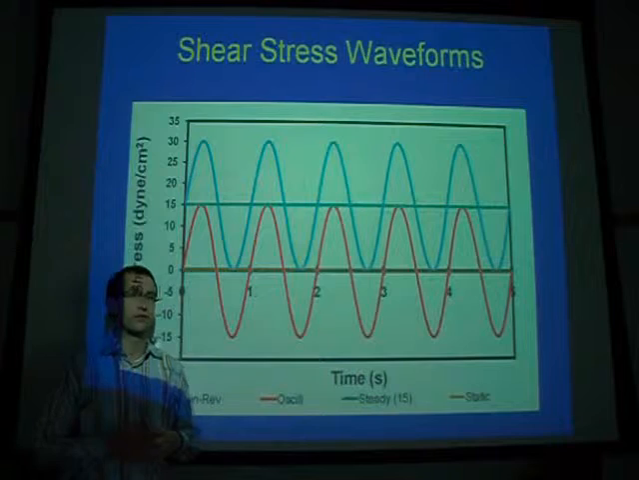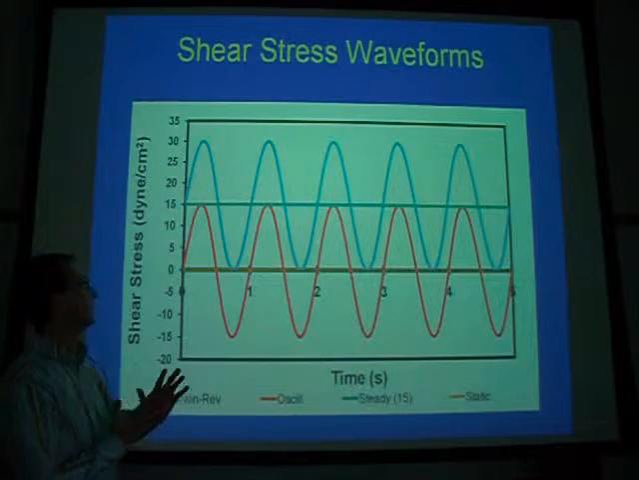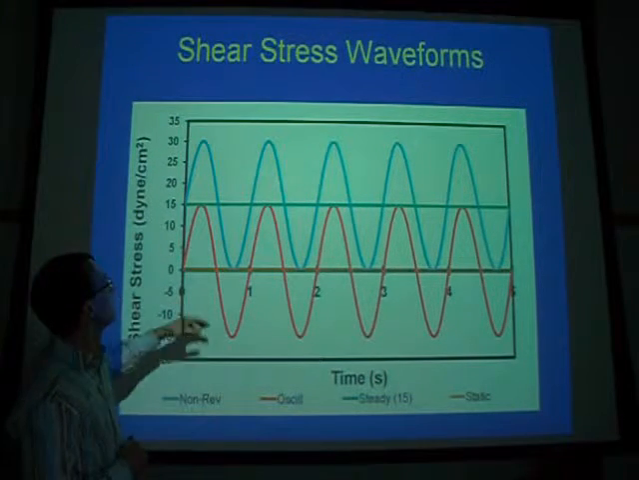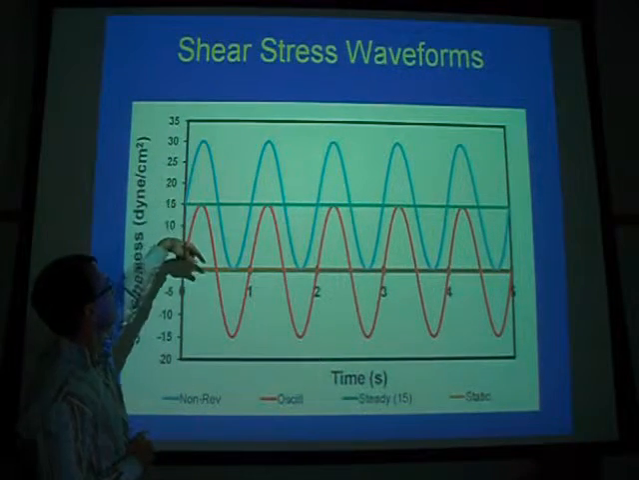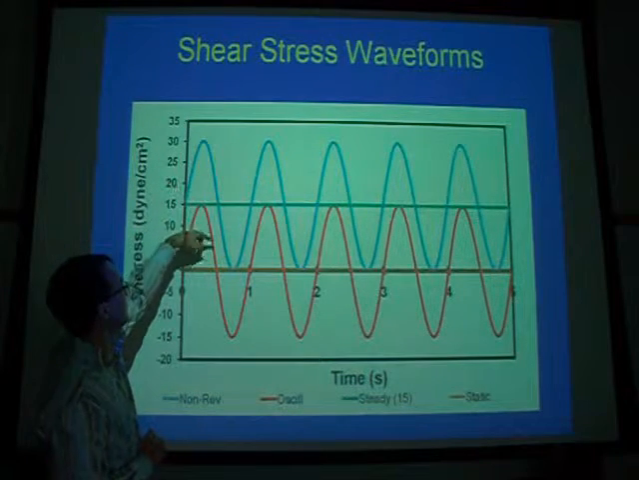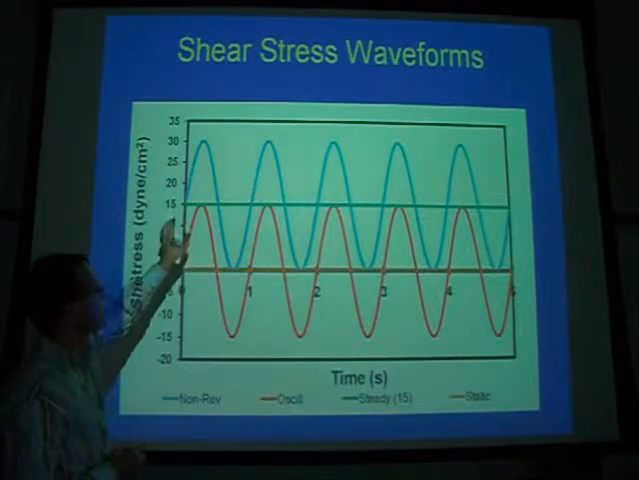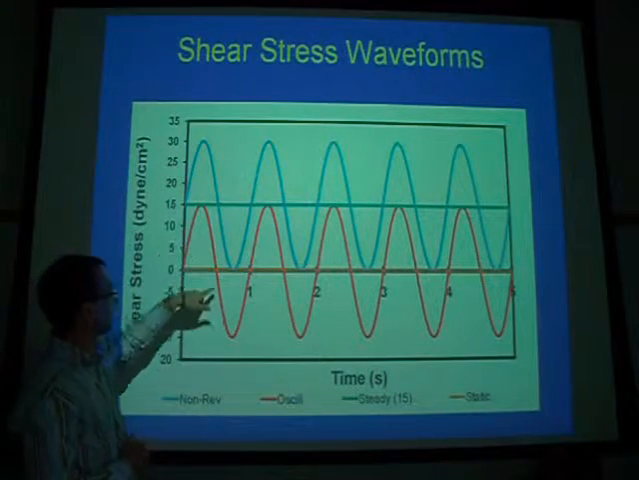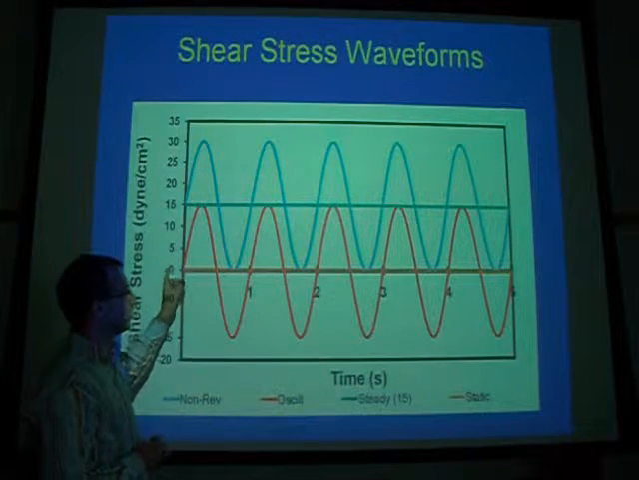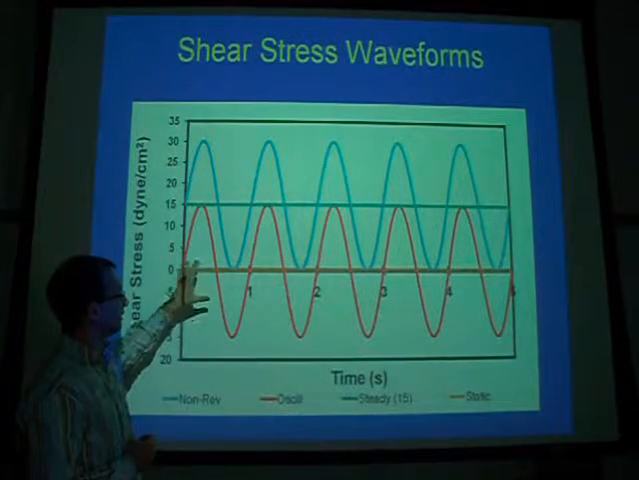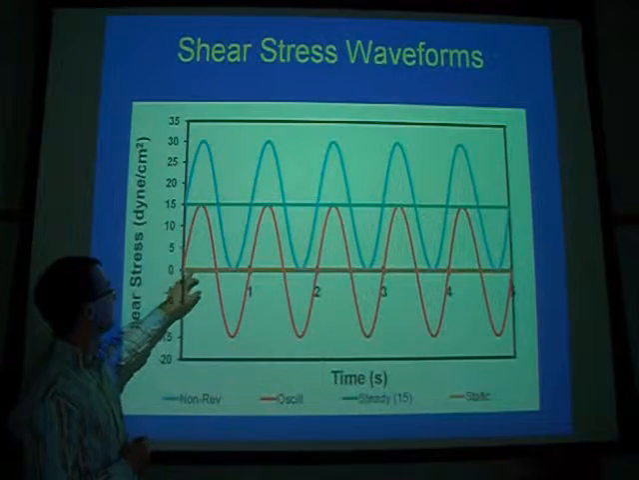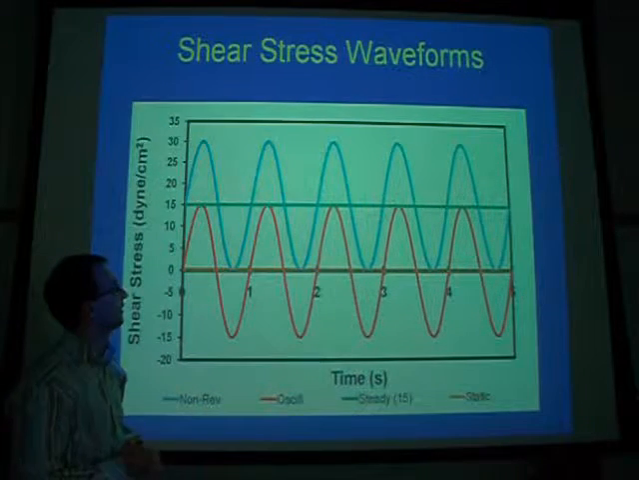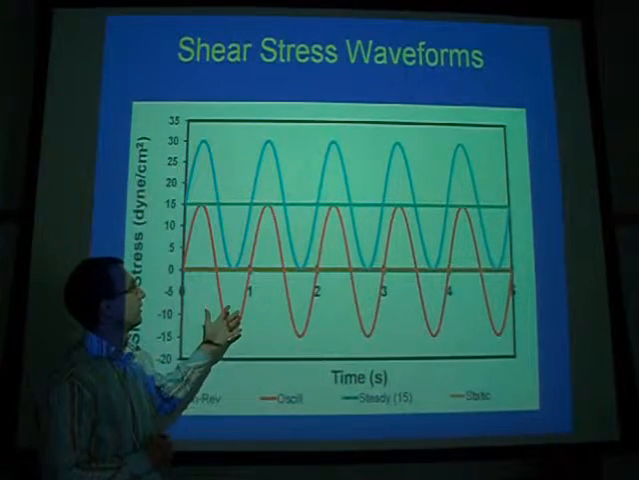For the different shear stress waveforms that we concentrate on throughout this experiment, we have what we call a non-reversing shear waveform, which is shown here in the blue. It has a mean shear of 15 with oscillations of amplitude 15, so 15 plus or minus 15, and everything is done at a 1 hertz frequency. The oscillatory waveform is shown here in the red. It has a mean shear stress of 0 and an amplitude of 15, so 0 plus or minus 15. And we have a static condition, as well as a steady 15 dynes per square centimeter condition.